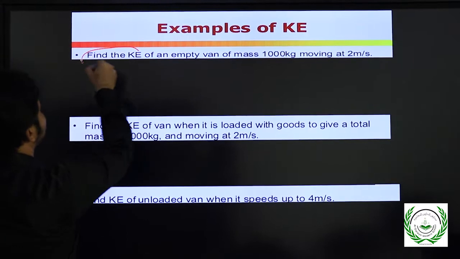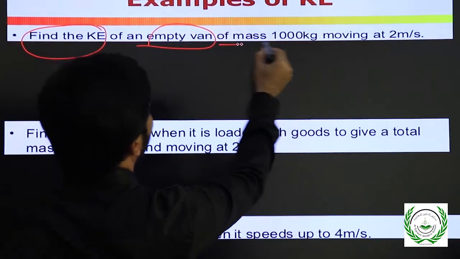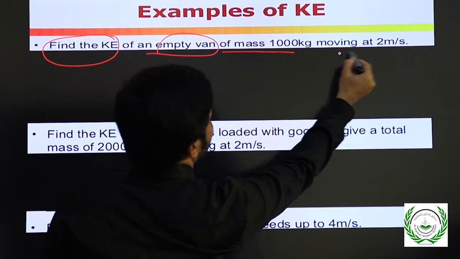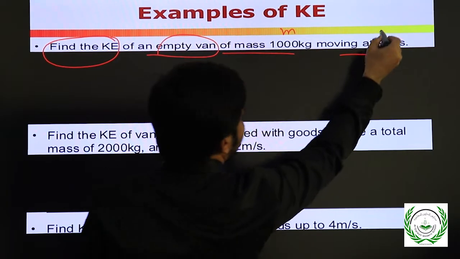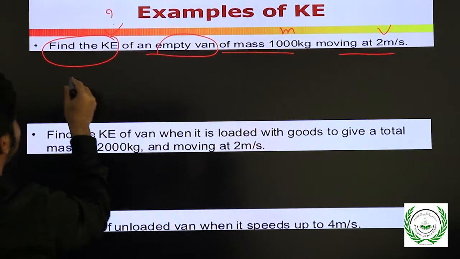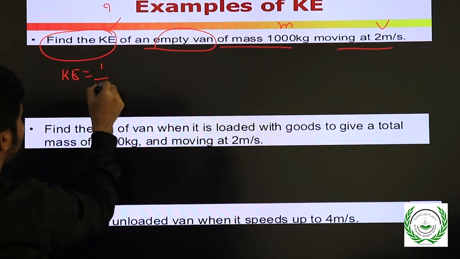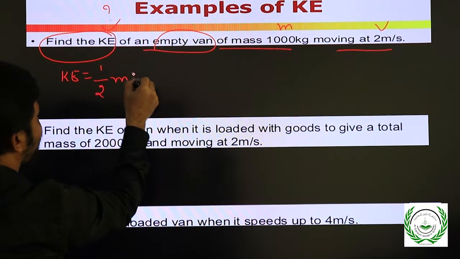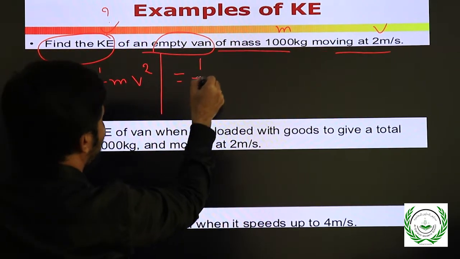Find the kinetic energy of an empty van of mass 1000 kg moving at 2 meters per second. Here it has given the mass and the velocity, and it is asking us to find the kinetic energy. What is the formula for the kinetic energy? Kinetic energy is equal to half mv square.